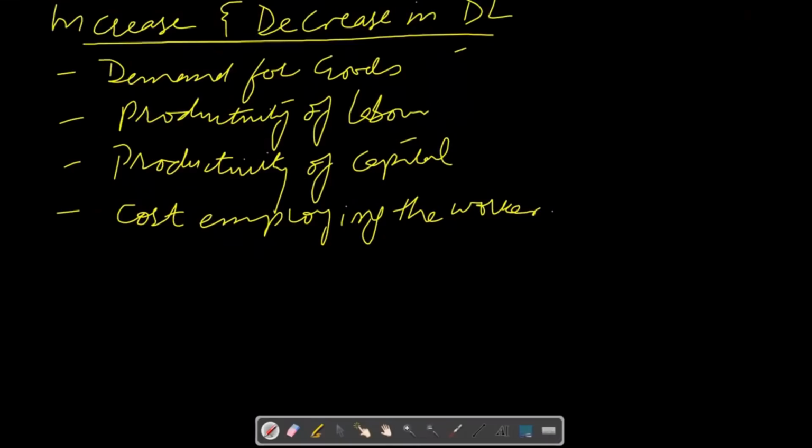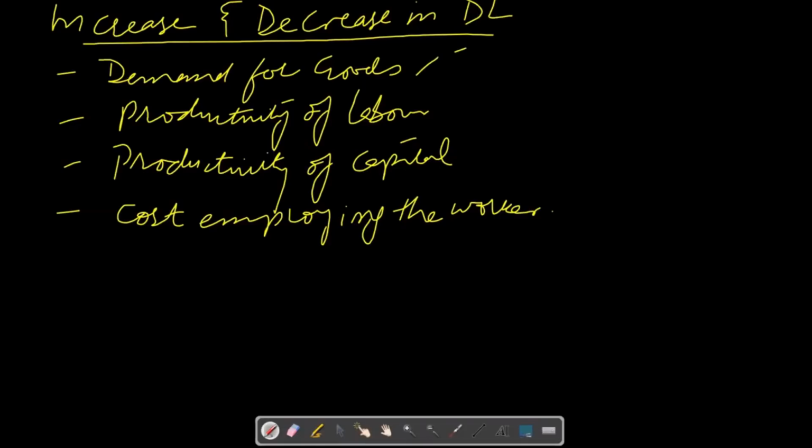Demand for labor is dependent upon the demand for goods and services produced by labor. If demand for goods is really high, then demand for labor will also be high. And if goods are not demanded in the market, then employers need not hire workers, so demand for labor will also fall.